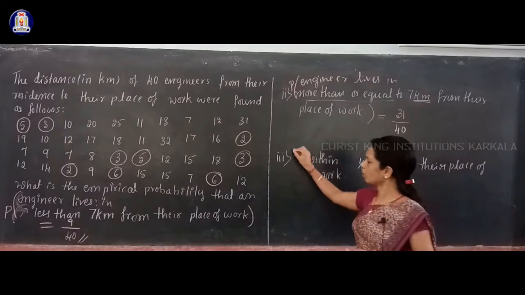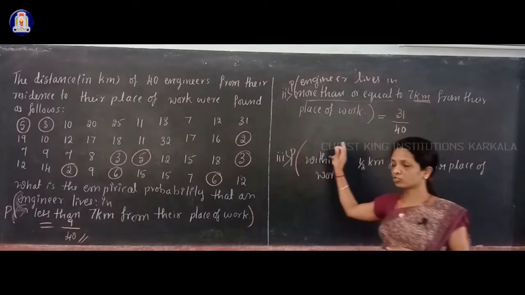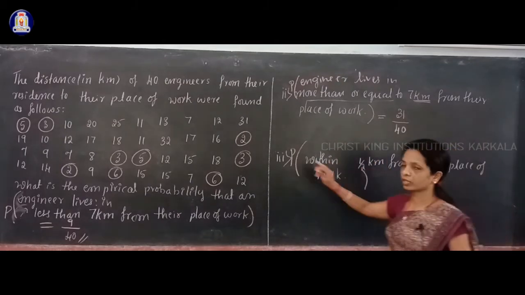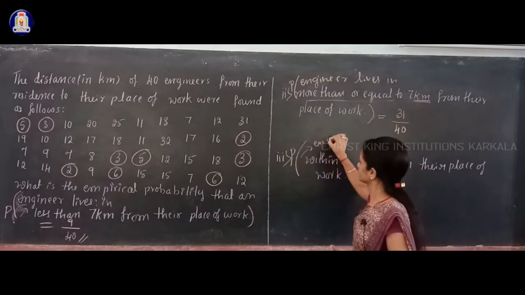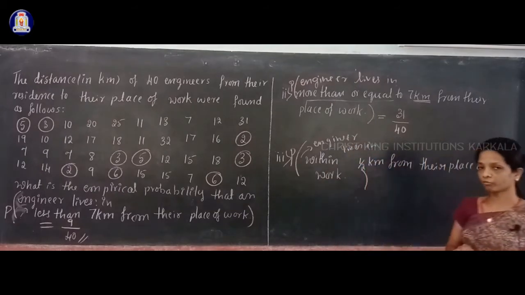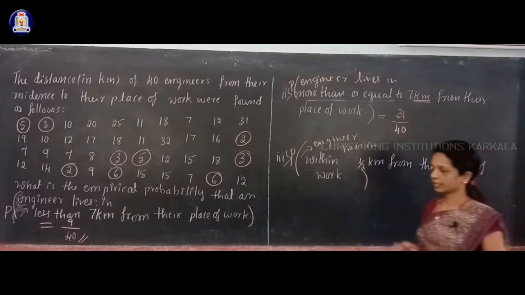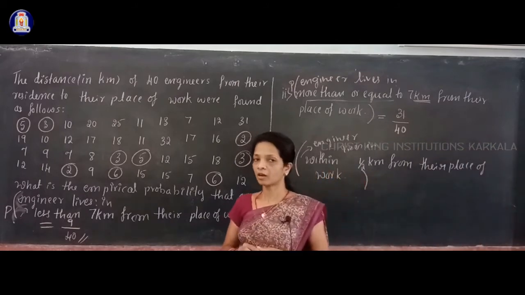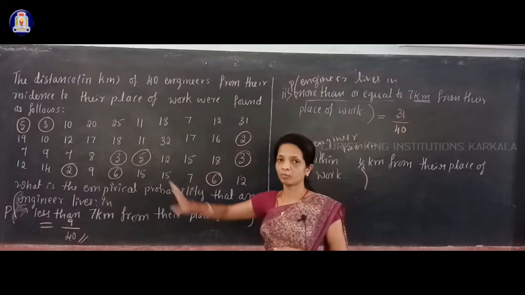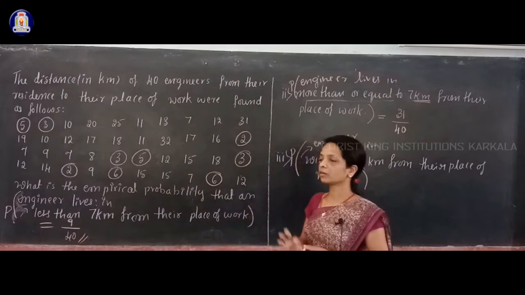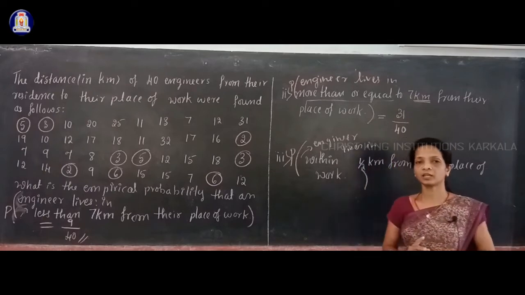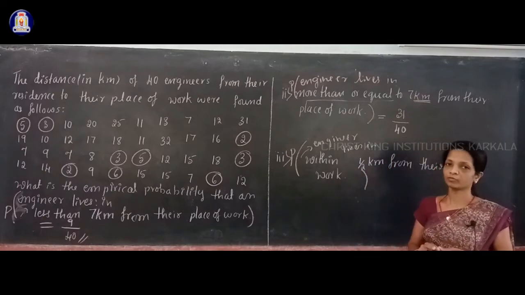Next, the third one: you have to find the probability that an engineer lives within half a kilometer from their place of work. Can you see any distance which is less than half a kilometer? You can't see any distance less than half a kilometer in this data, right? So there are no engineers who come from a place less than half a kilometer. Within means less than half.